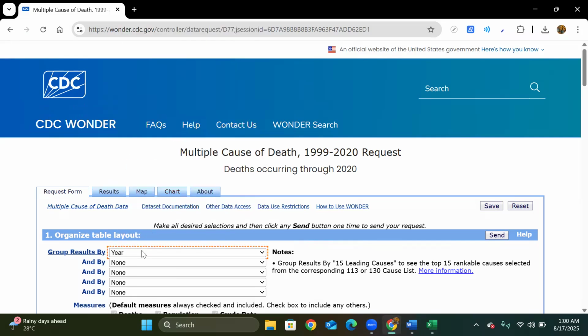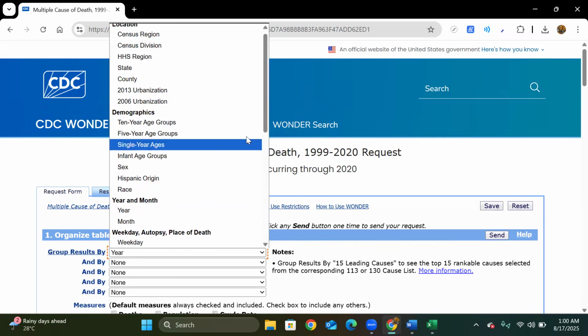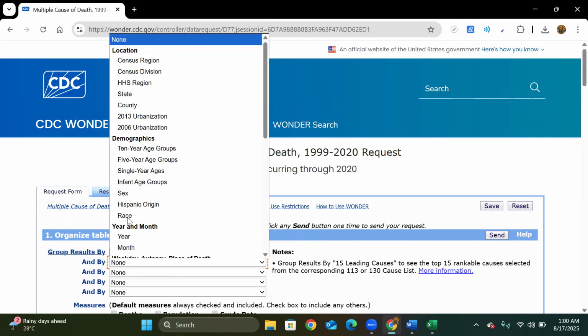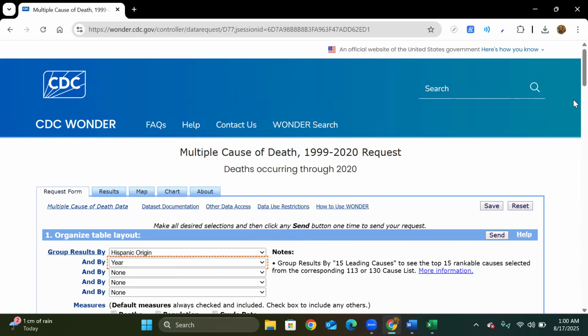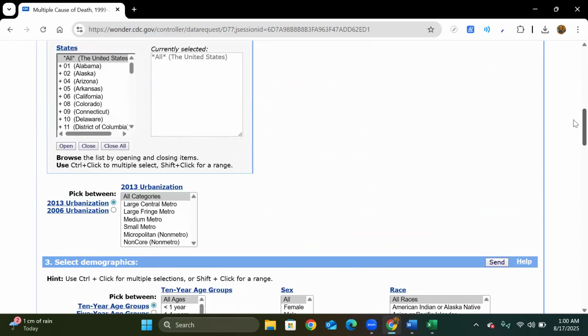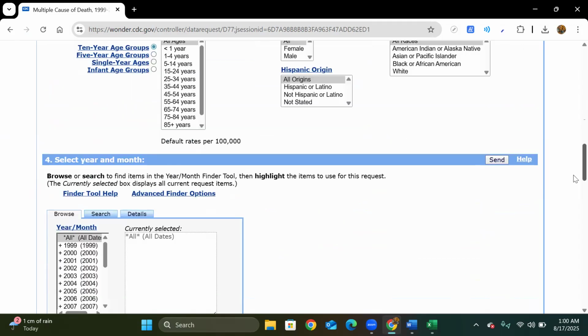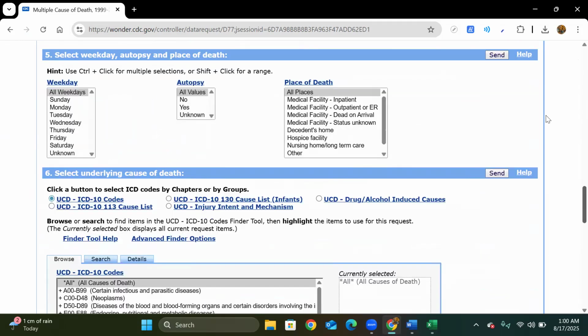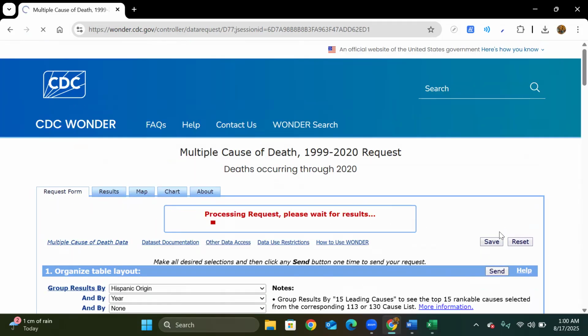We will be using Hispanic origin here and year here. And then we will move down and see whether all the other settings are the same or not. Yes, it's the same. Then I'll be sending this request.